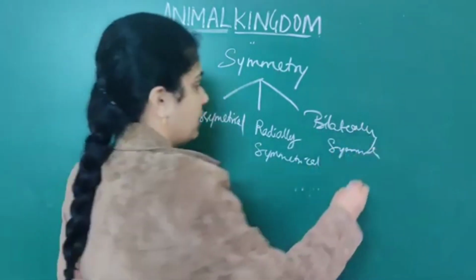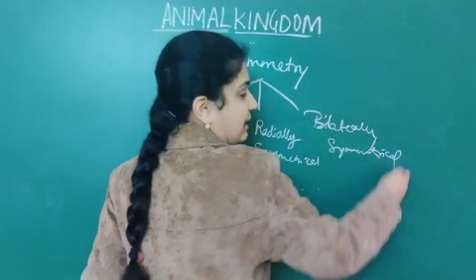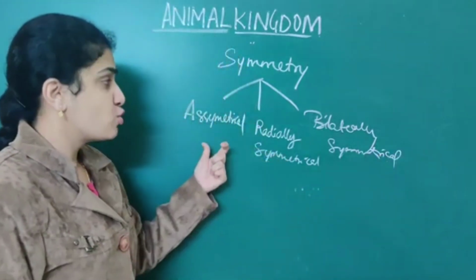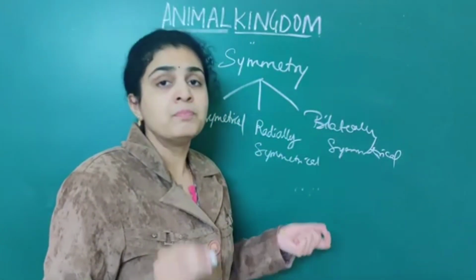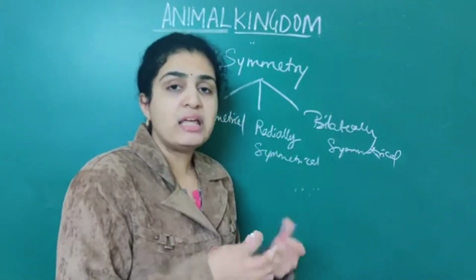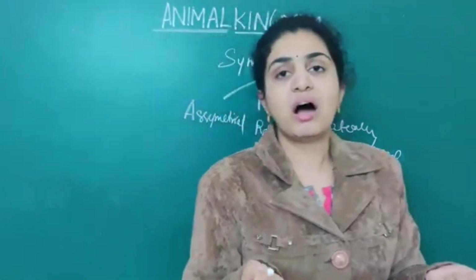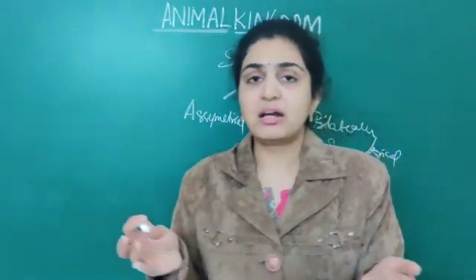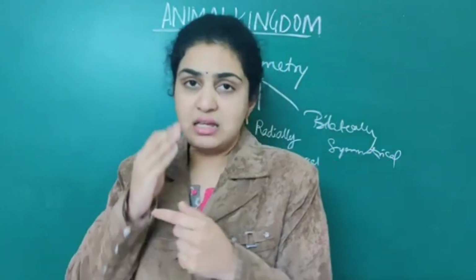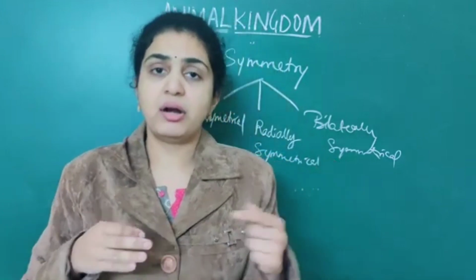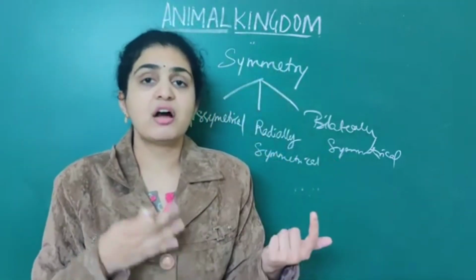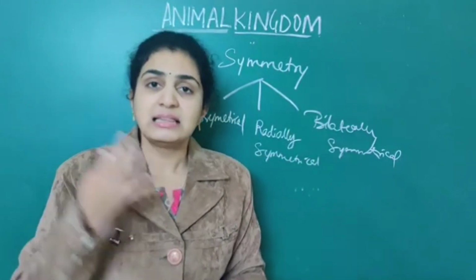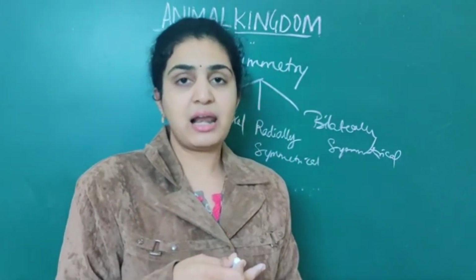So, asymmetrical, radially symmetrical, bilaterally symmetrical. When it comes to asymmetrical organisms, asymmetrical means their body cannot be divided into two halves. Any structure you cut in the body, you can't divide it into similar halves, because the right and left halves do not resemble each other. That's why they are called asymmetrical animals.